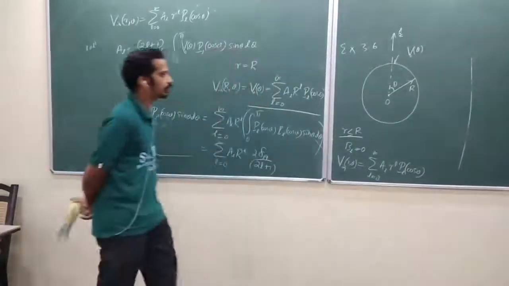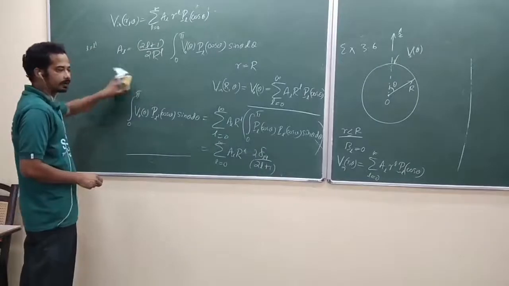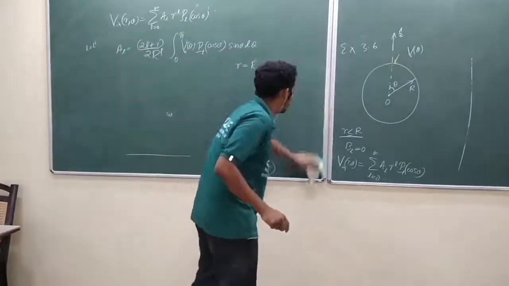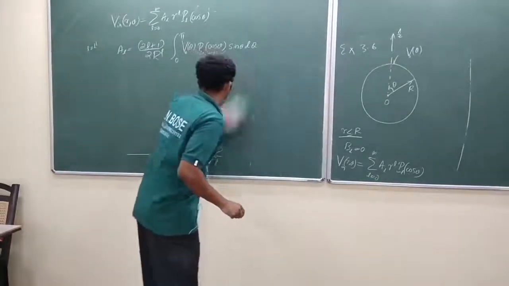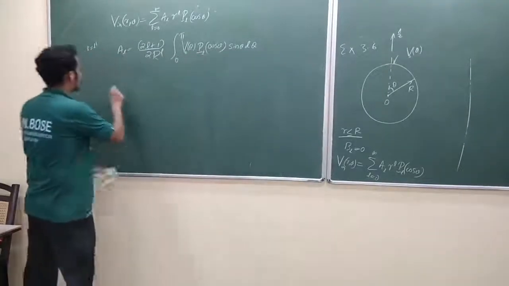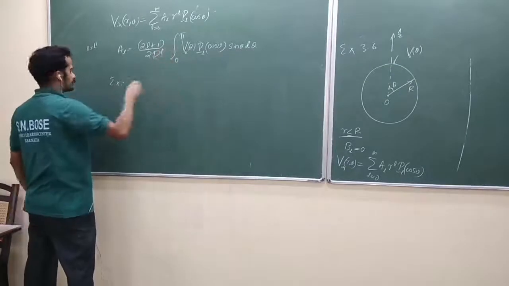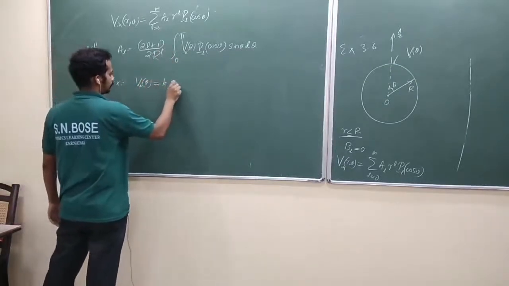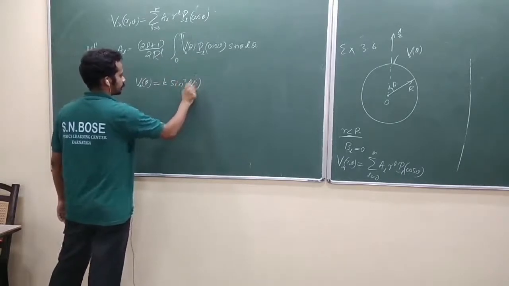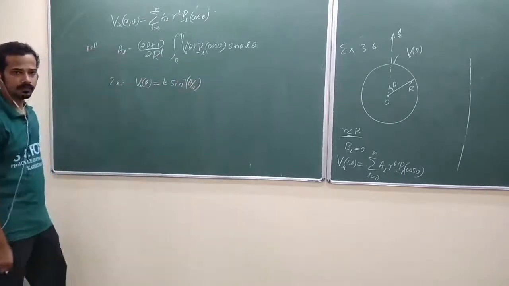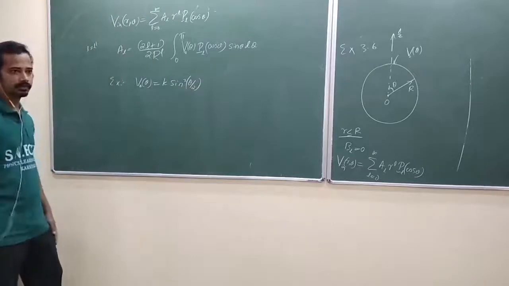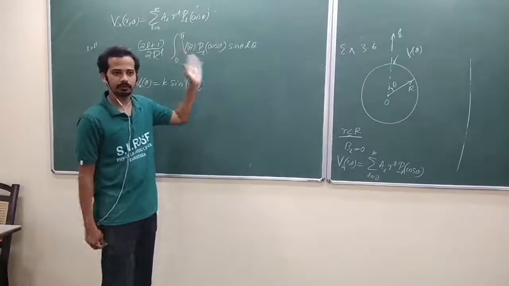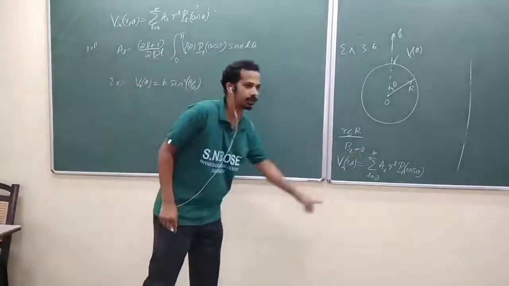Any function V naught of theta can be written in terms of Legendre polynomial, just like any polynomial can be written in terms of Legendre polynomial. Let me discuss. Suppose, for example, V naught of theta is equal to K sine square theta by 2. Do up to this step, starting from the solution.